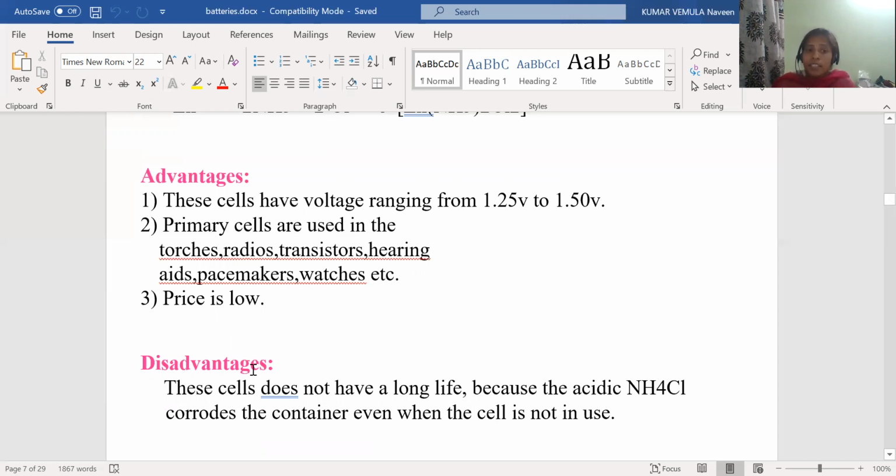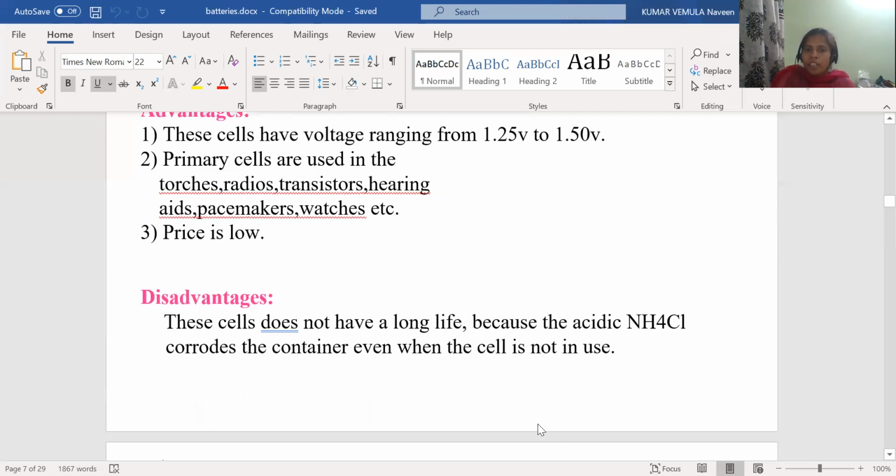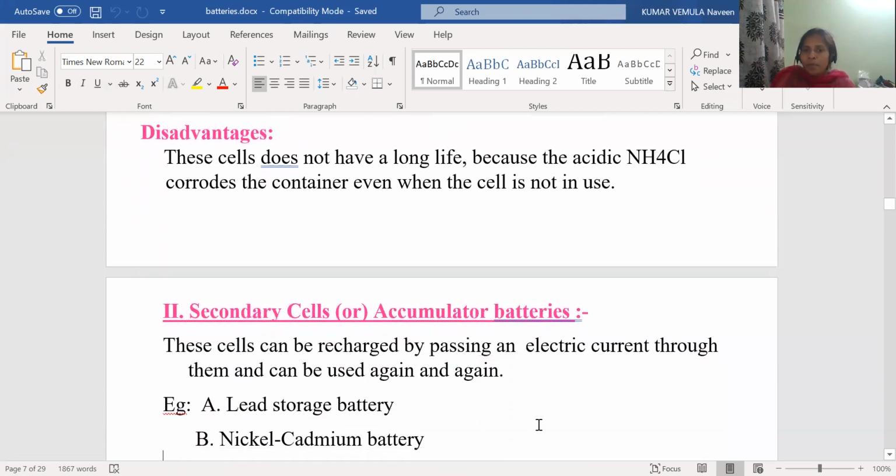But disadvantages, these cells do not have a long life. We know that many primary batteries do not have a long lifespan, but even zinc carbon battery has a short lifespan because the acidic ammonium chloride corrodes the container even when the cell is not in use. Yes, even if we are not using it continuously, the rust is forming inside the battery. That is the drawback or disadvantage of zinc carbon battery. This is about the primary battery or the zinc carbon battery. So now let us see the secondary battery.